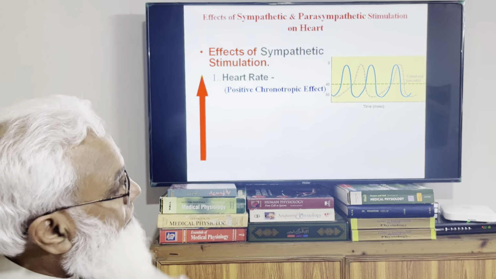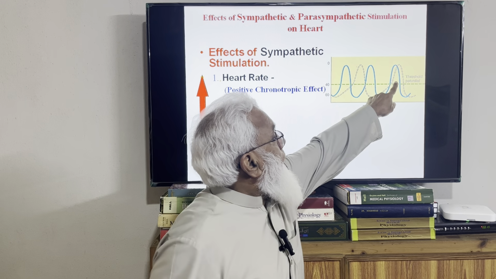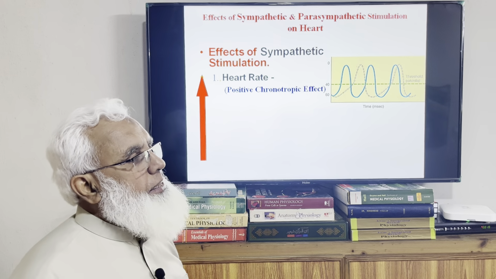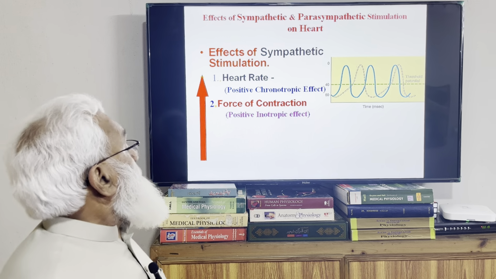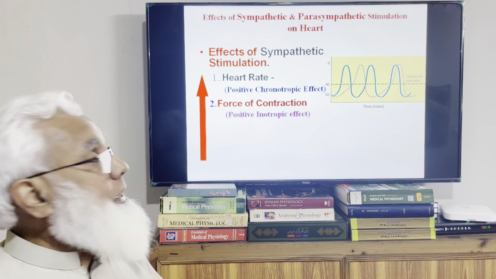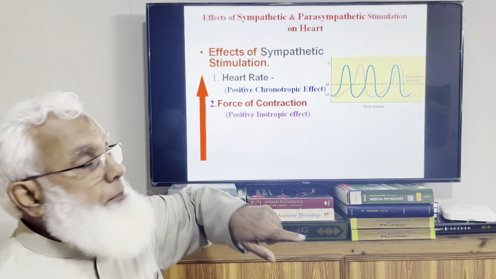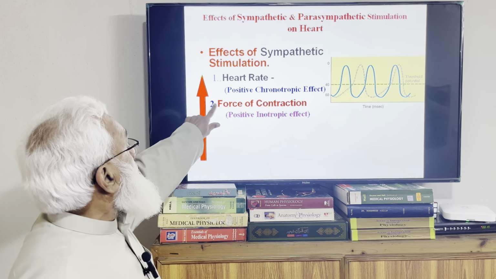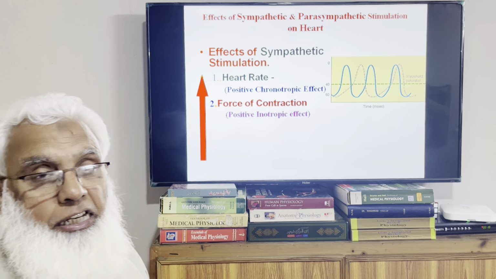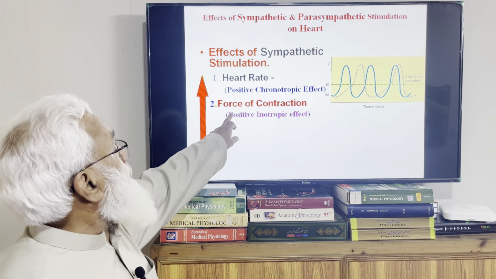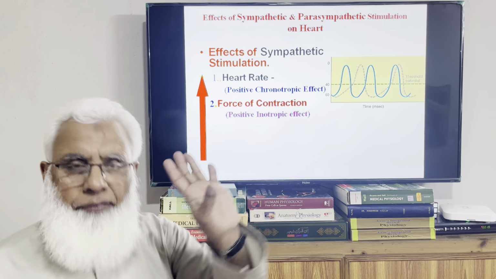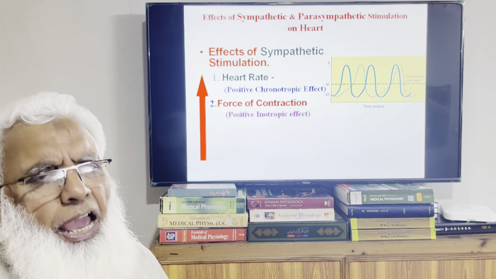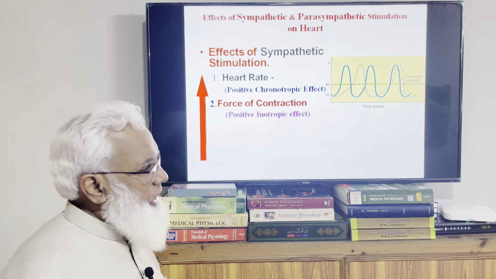So normally say if the heart rate is such, these two curves should be there, and there are three curves instead of two curves, so heart rate has increased. So force of the contraction is also increased. This bold arrow is applicable to all these four factors which we go on to see. So the force of the contraction is also tremendously increased by the sympathetic system. This is known as positive inotropic effect. These are the main two powerful effects: increase heart rate and increase force of the contraction of the heart.